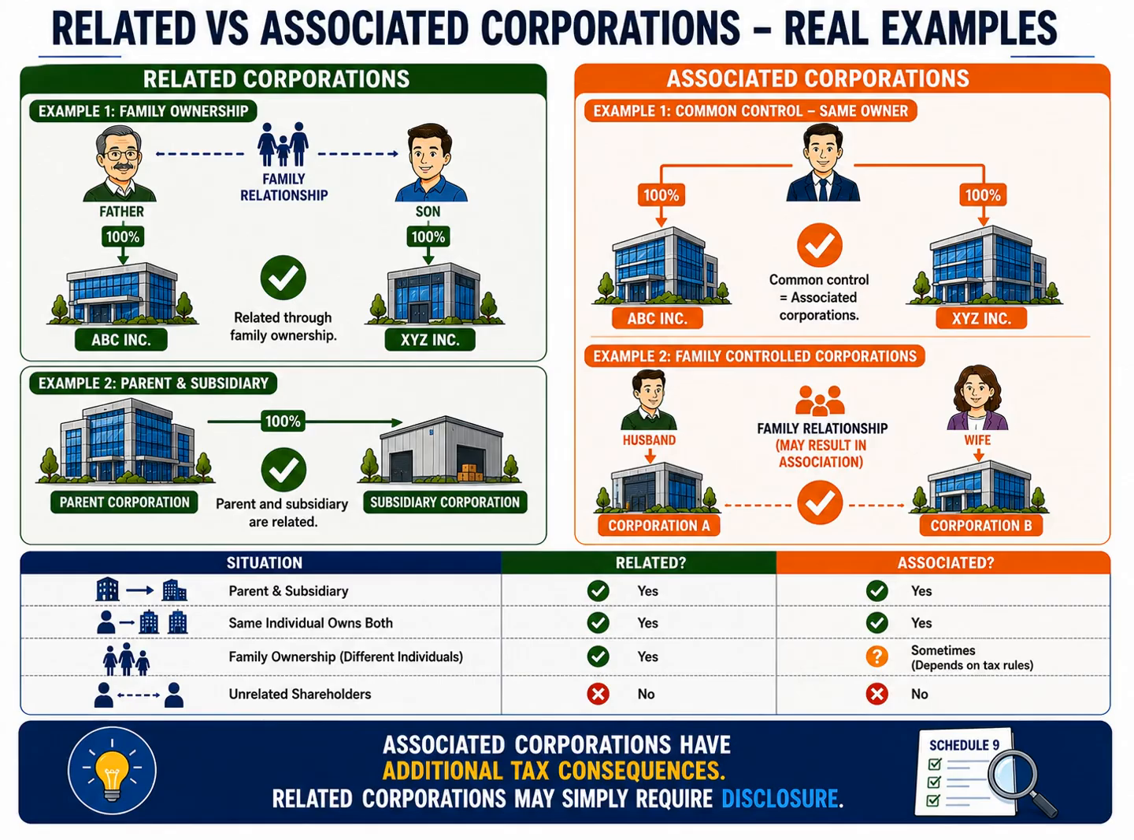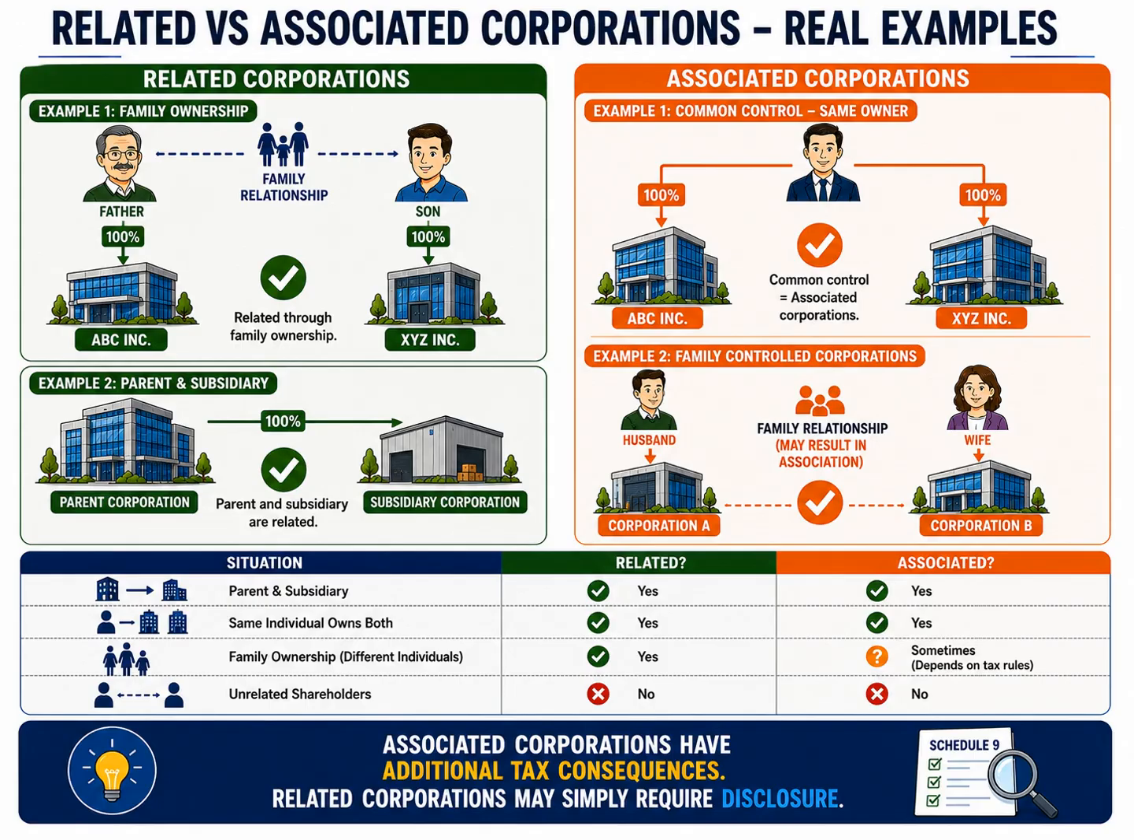The easiest way to understand the difference between related and associated corporations is by looking at a few practical examples. Let's start with related corporations. Imagine a father owns one corporation and his son owns another. Because the owners are members of the same family, the two corporations are considered related through family ownership. Another common example is a parent corporation that owns 100% of a subsidiary corporation. Since one corporation controls the other, they are also related.